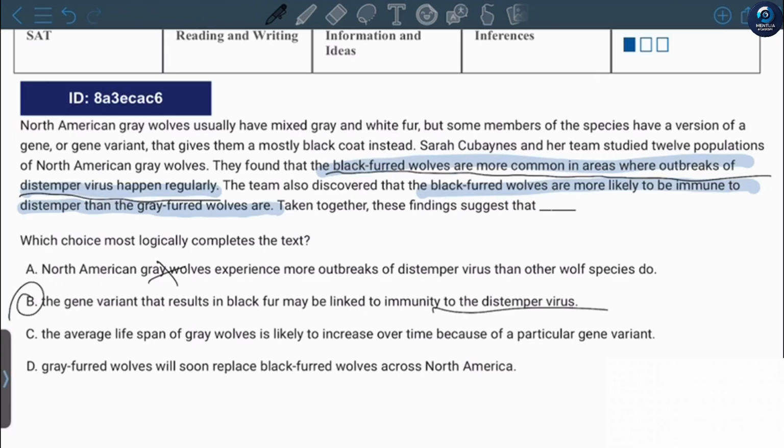The answer is probably B. The average lifespan of gray wolves is likely to increase over time because of a particular gene variant. It doesn't talk about lifespan, it just tells that black-furred wolves are immune to distemper virus, however, gray wolves aren't immune to that. Gray-furred wolves will soon replace black-furred wolves across North America. Again, it doesn't really talk about that, and that's why the answer is B.